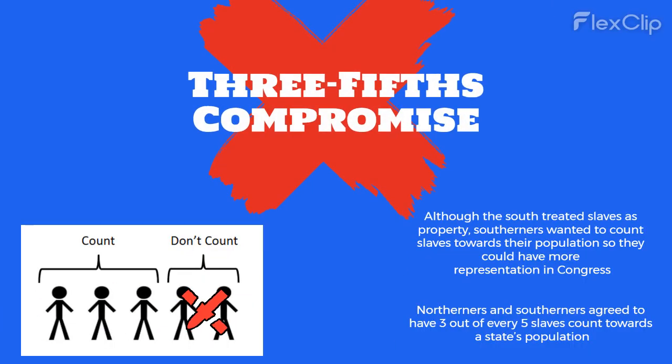Southern states also proposed their own compromise due to their lack of representation in comparison to the North. The South treated slaves as property. Southerners wanted to count slaves towards their population so they could have more representation in Congress. Northerners and Southerners agreed to have 3 out of every 5 slaves count towards a state's population.